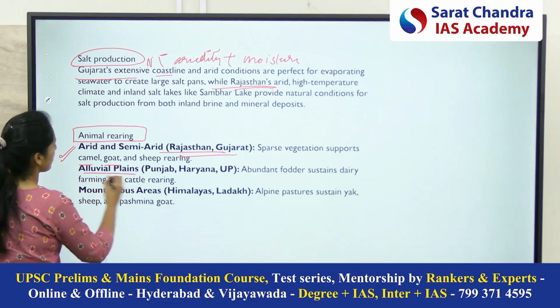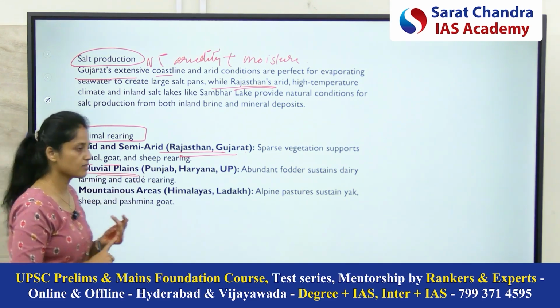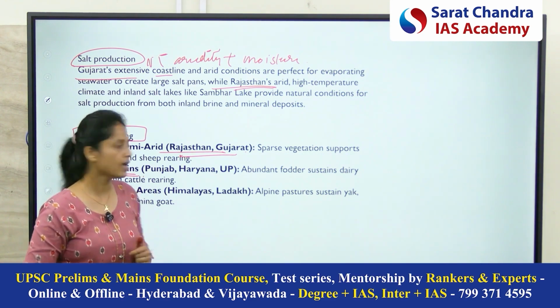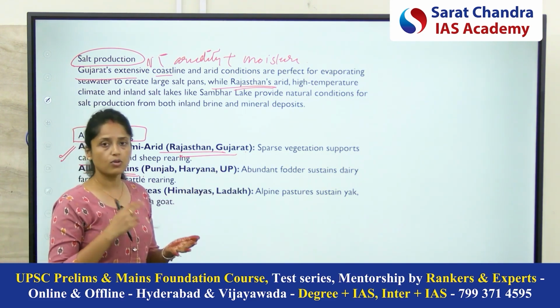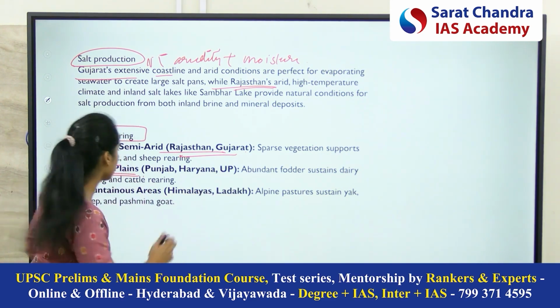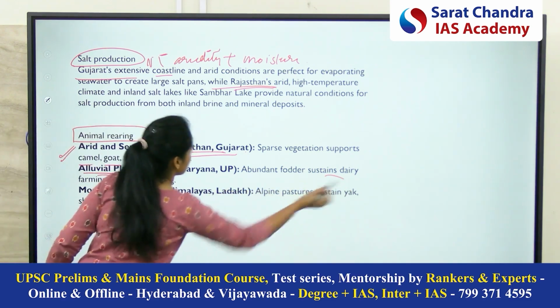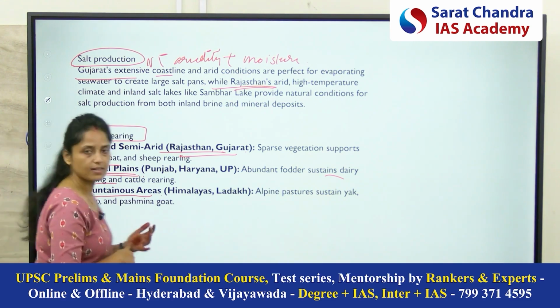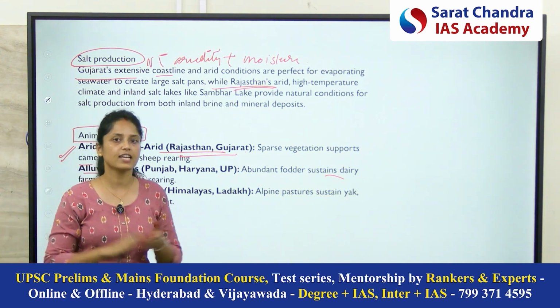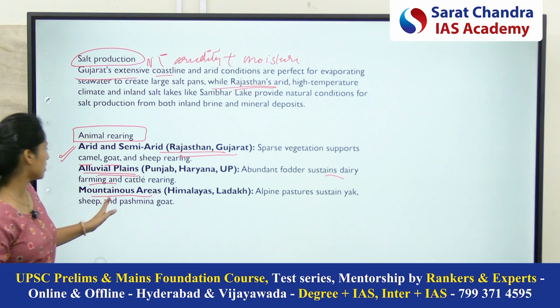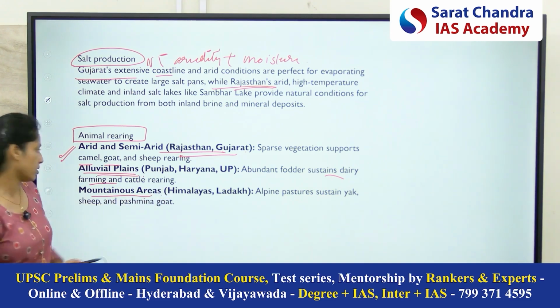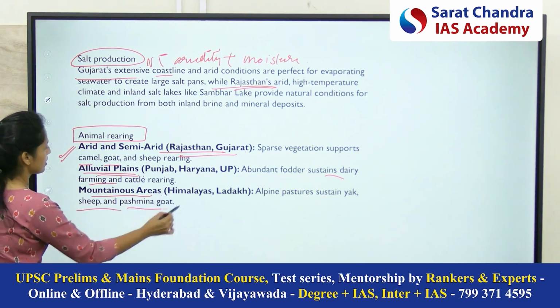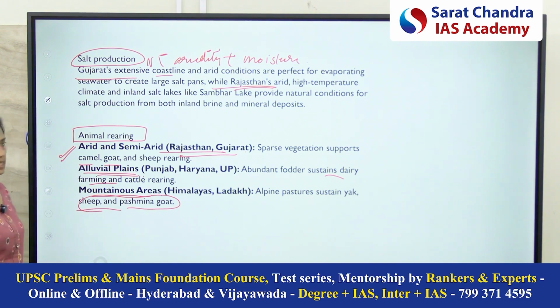Now coming to the alluvial plains, so as we have already discussed that fodder production is very good there. So animal rearing is a very profitable option. So dairy farming is also practiced in these regions. Now coming to the mountainous areas, so here same thing, not every activity is possible here. So animal rearing is one of the options. So for example, sheep, pashmina goat can easily be reared in these regions.